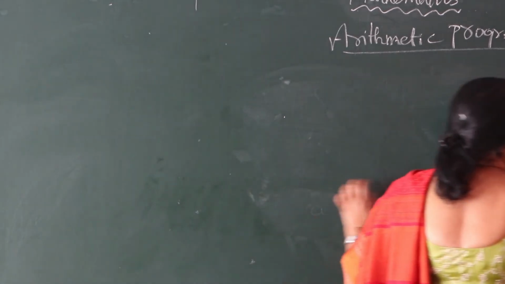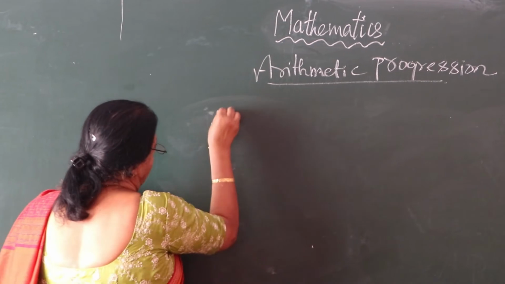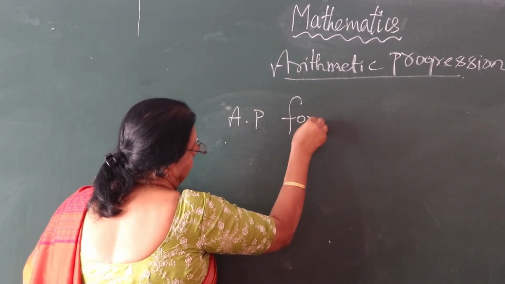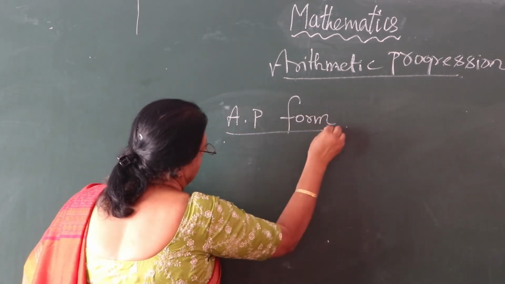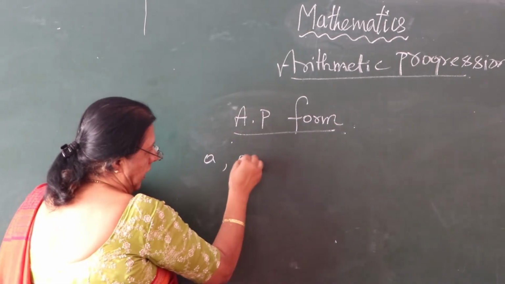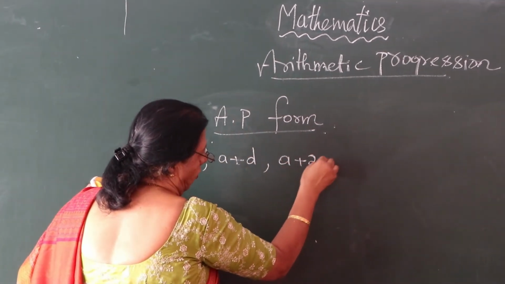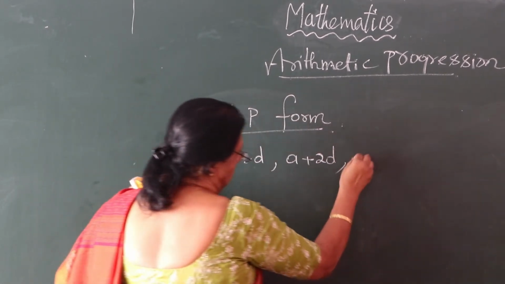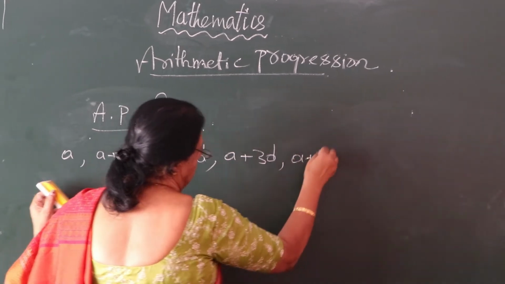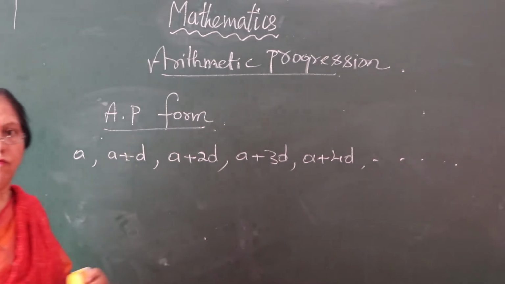Repeat it. AP form. What is AP form? A, comma, A plus D, comma, A plus 2D, comma, A plus 3D, comma, A plus 4D. This is the arithmetic progression form.